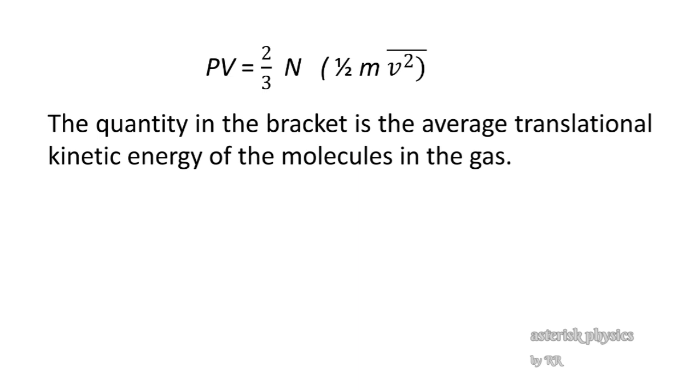The quantity inside that bracket, which is half m v square average, defines the average translational kinetic energy of the molecules in the gas. So half m v square average defines the average translational kinetic energy of a molecule.